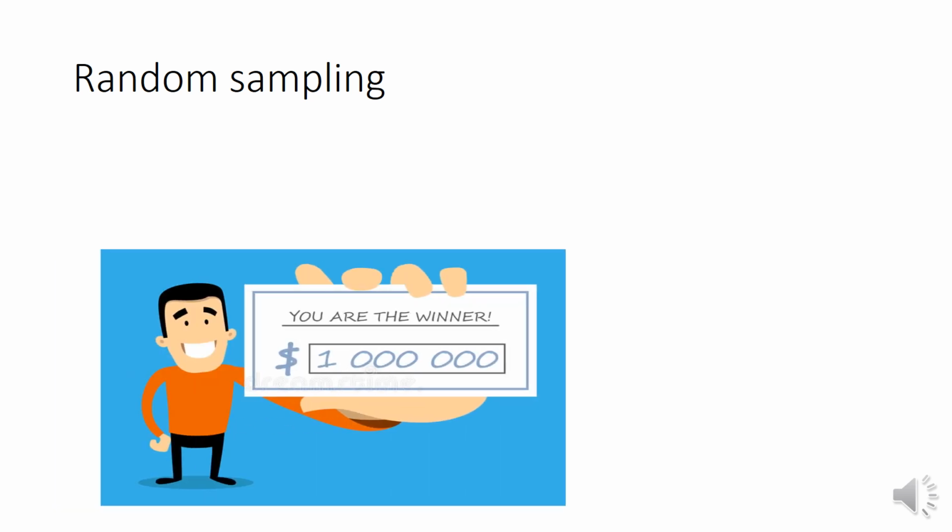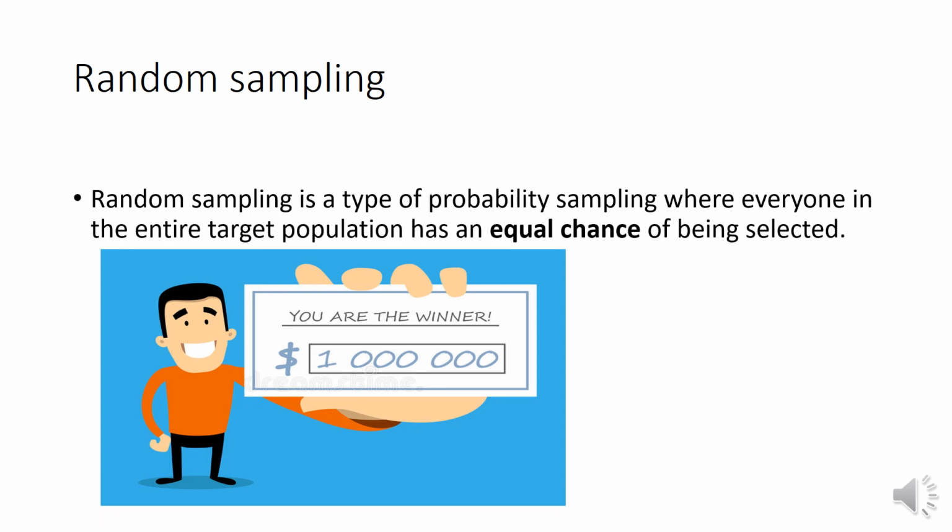Random sampling. Random, in which we select something randomly. For example, out of A, B, C up till Z, we can select Z, A, B, F, any letters we want. Have you ever taken a lottery ticket? You won a lottery ticket randomly. Random numbers are selected for it. So, random sampling is a type of probability sampling where everyone in the entire target population has an equal chance of being selected.